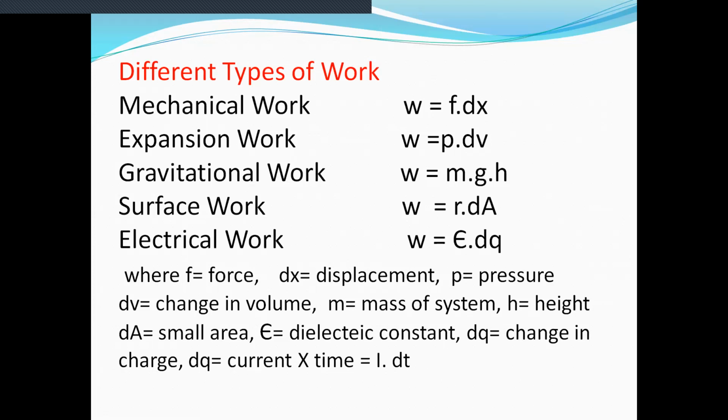Number one, mechanical work. Mechanical work is given by W is equal to F into dx, where F is the force and dx is displacement. That is, the product of force into displacement is called work. It is called the mechanical work.